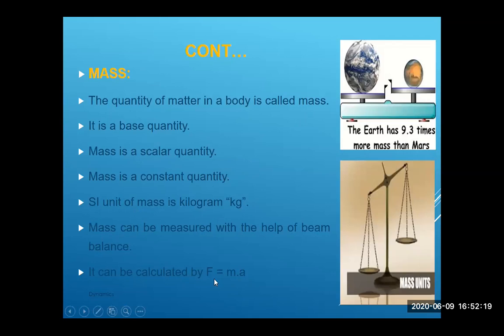If the force is given, how much force you have applied on a body, and it produces acceleration of how many meters per second square, what was the mass? You can calculate m. Simply, if you are given the value of force and the value of acceleration produced, then you can calculate the mass of that body. So Earth has 9.3 times more mass than Mars. Basically, if you take any object from Earth's surface to the Moon's surface, the number of particles of that body is not increased or decreased. So you sum up the mass of all the particles, and it will be the mass of the object. This is called quantity of matter in a body.